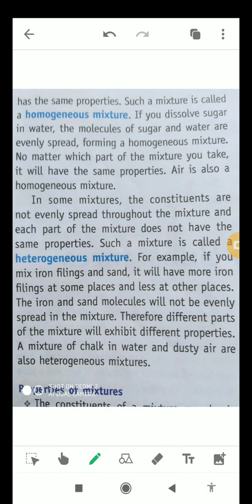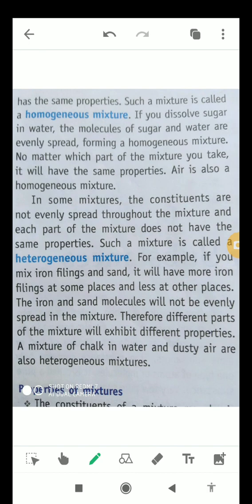For example, if you dissolve sugar in water, then the molecules of sugar and water are evenly spread, so they form a homogeneous mixture. No matter which part of the mixture you take, it will have the same property. Air is also a homogeneous mixture. Okay, students? So when the constituents are evenly spread in a mixture, then that kind of mixture is called a homogeneous mixture.